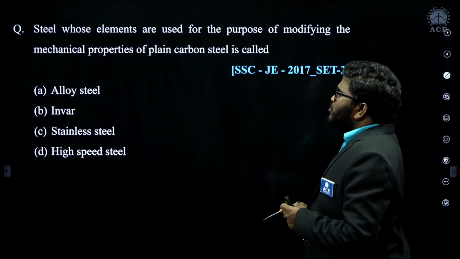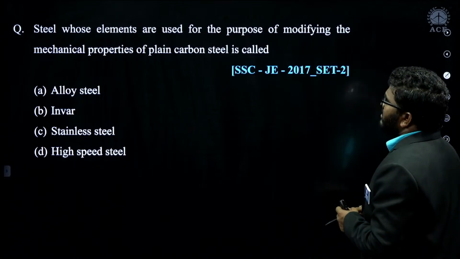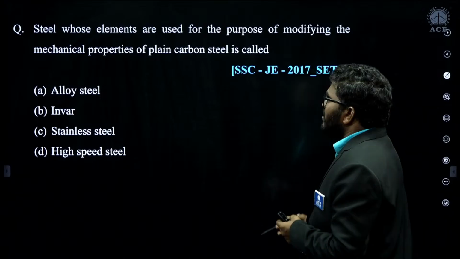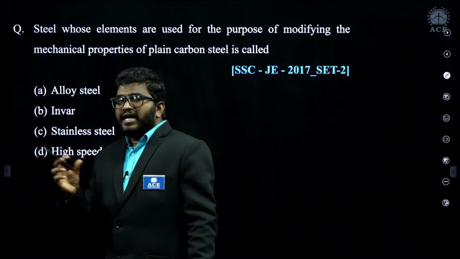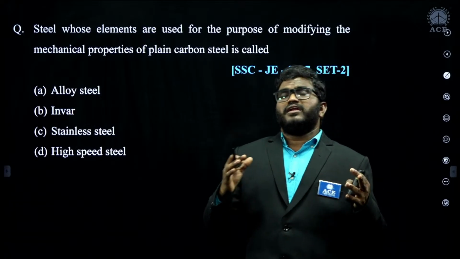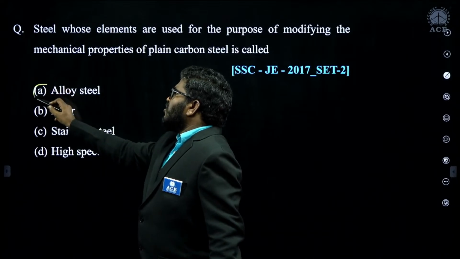A steel whose elements are used for the purpose of modifying the mechanical properties of plain carbon steel is called alloy steel. Remember, we add some alloying elements to improve the mechanical properties of the material, and that we call alloy steel.